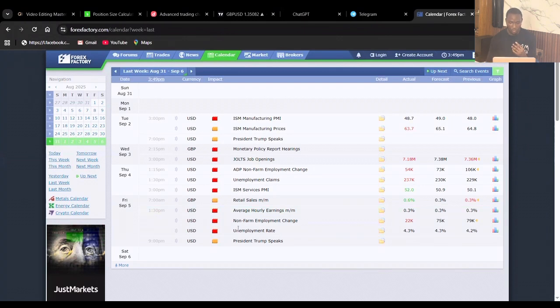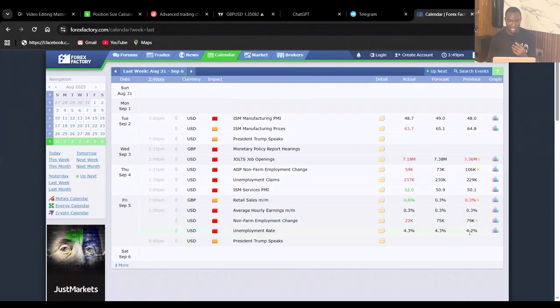Then number two, we have non-farm employment change. The previous was 79,000, while the forecast is 75,000. As you can see, it's lesser than what happened in the previous month. For the fact that we are forecasting 75,000, a decrease from the previous month, we're expecting USD to sell. It's as easy as that. This is lesser than the previous, so we're expecting USD to sell.